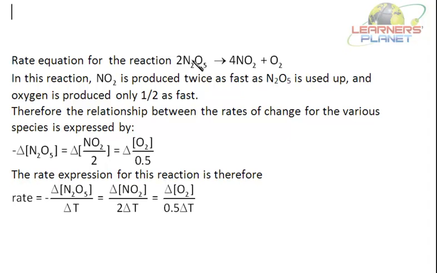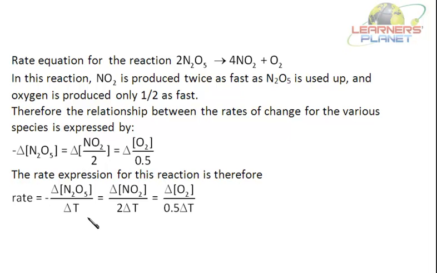Now if I am taking this reaction, taking this N2O5 as 1, so it will be what? NO2 is produced double, that is twice as fast as the disappearance of N2O5, and oxygen is produced half as fast as the disappearance of N2O5.